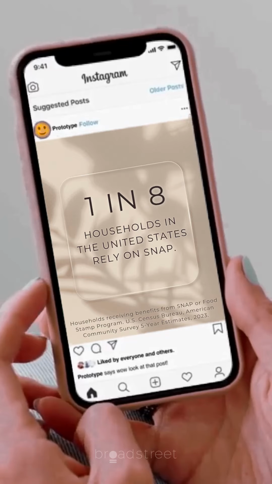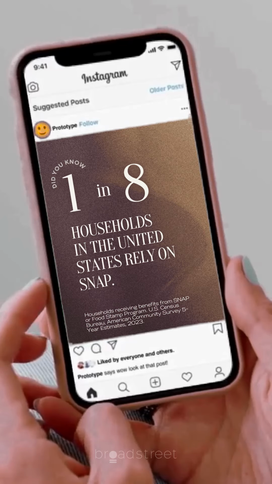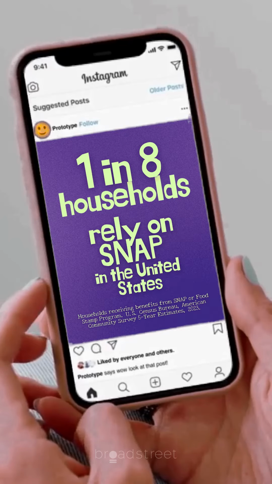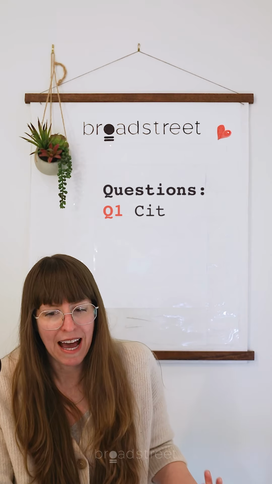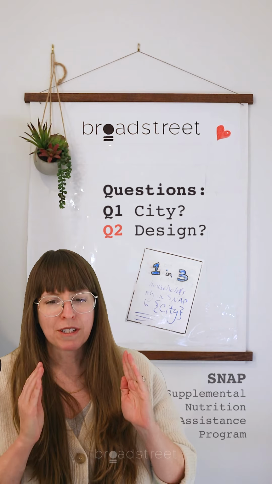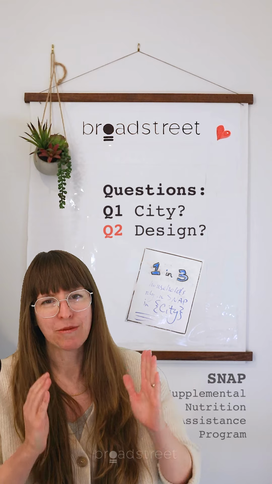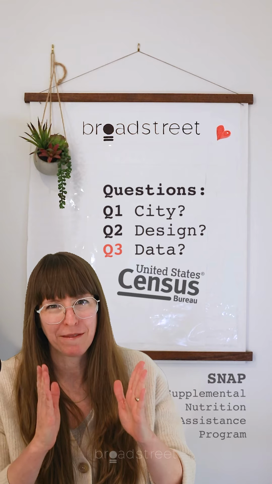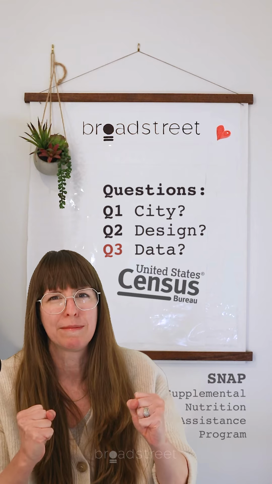Let's make a data viz for the city with the highest proportion of households using SNAP. I just have 3 questions to get started. Which city has the highest percent of households using SNAP? What's the most basic data viz I can make? And what happens when I pair it with the best friggin' flaggin' free publicly available data source in the history